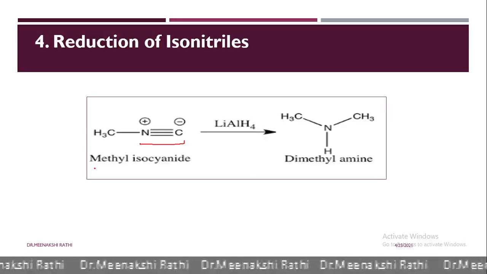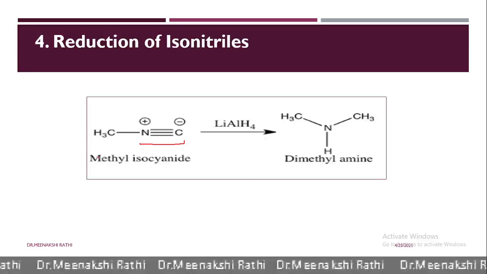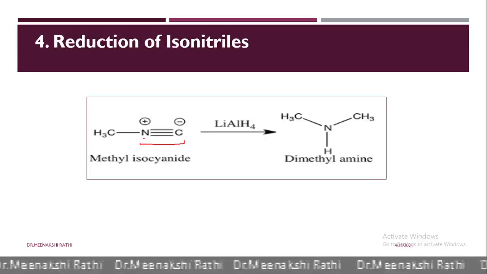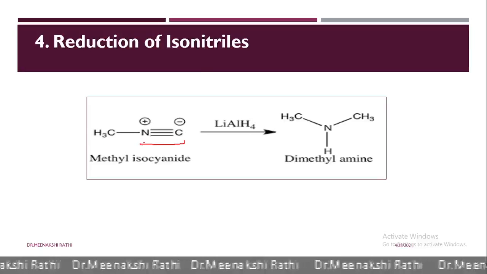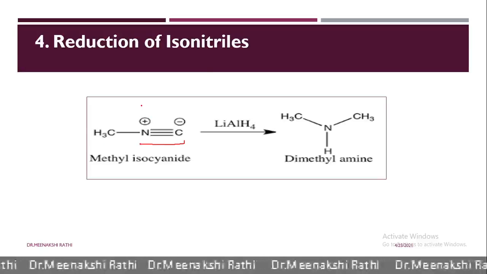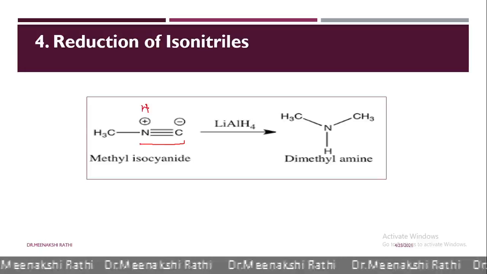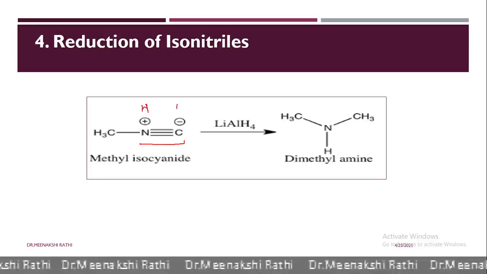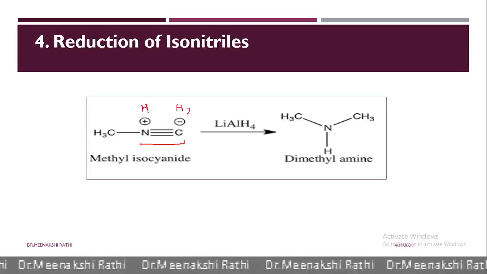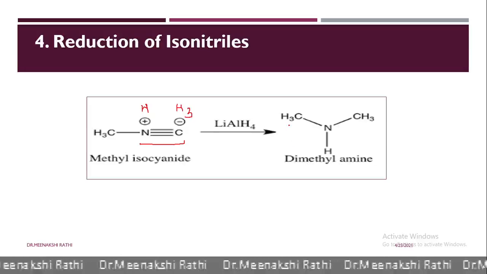Now here what will happen? CH3NC. So here 4 hydrogen atoms are distributed like this. 1 hydrogen will go here and 3 hydrogens will go here. What we will get here?